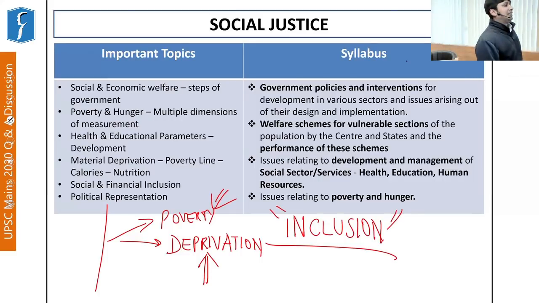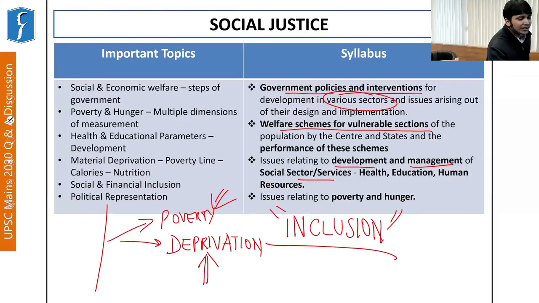And if you see the syllabus, it says government policies and interventions for development in various sectors. Now these various sectors become important. It further says welfare schemes for vulnerable sections of the population. Also, issues relating to development and management, both aspects, of social sector services relating to health, education, and human resources, and also issues relating to poverty and hunger.